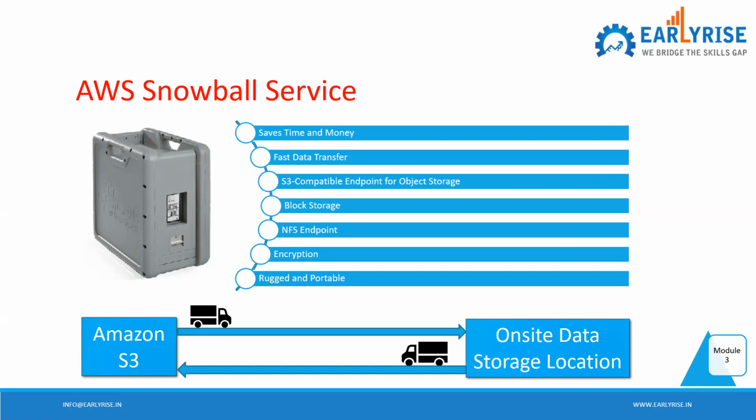You'll find two different device options with Snowball Edge. One is storage optimized, and another is compute optimized. Primarily, people use the storage optimized devices. In a single device, you have the option of carrying 80 terabytes of data. And if you want to transfer more, you can have multiple devices.